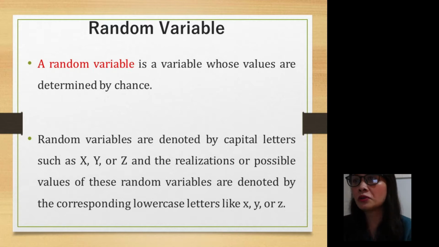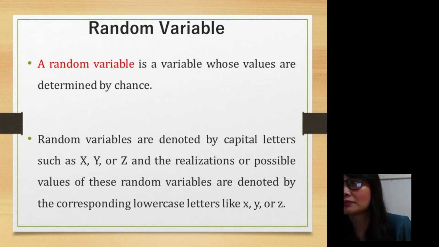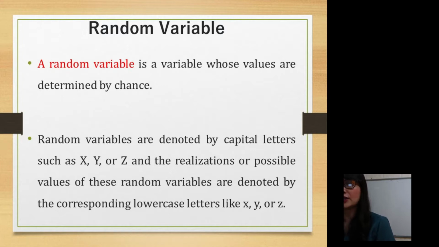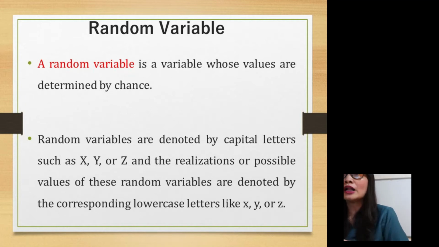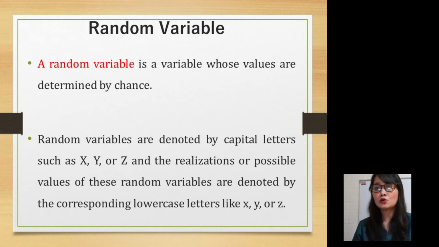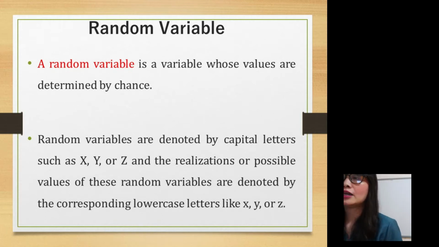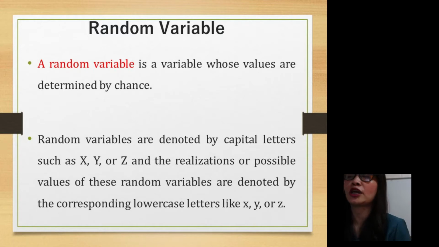Random variables are denoted by capital letters such as X, Y, Z, and then the realizations or possible values of these random variables are denoted by the corresponding lowercase letters like x, y, or z. In other words, random variables are denoted by capital letters, and the value of that random variable is denoted by small letters. Again, a random variable is a variable whose values are determined by chance.